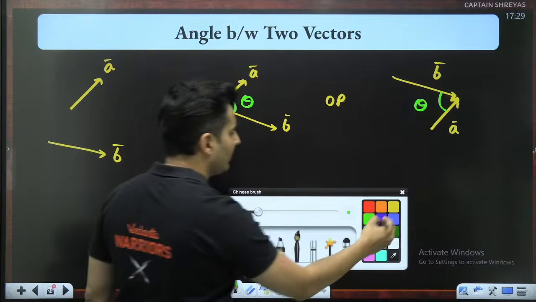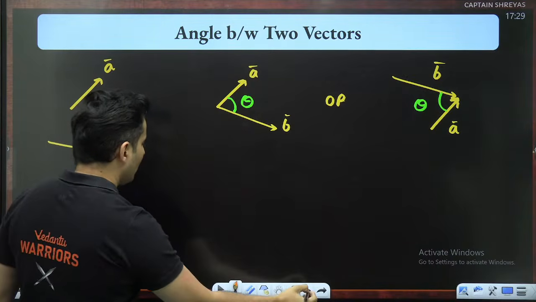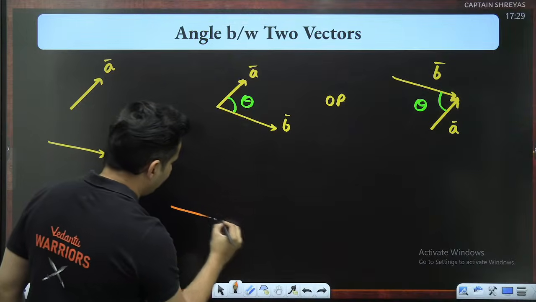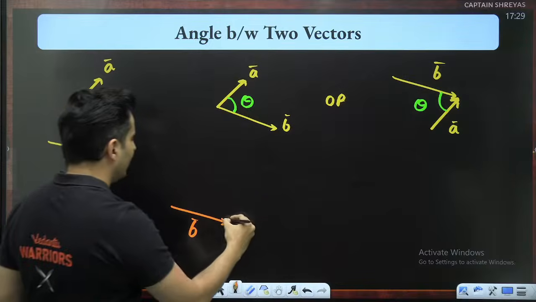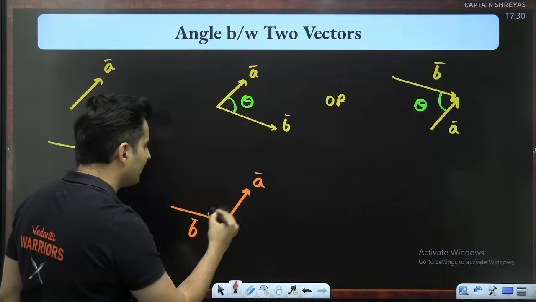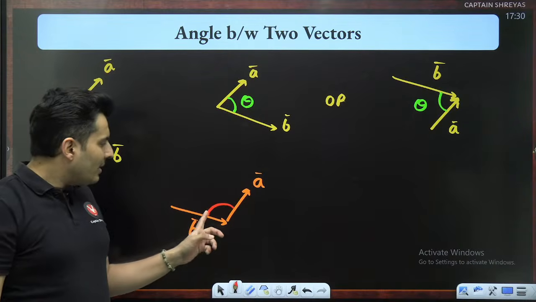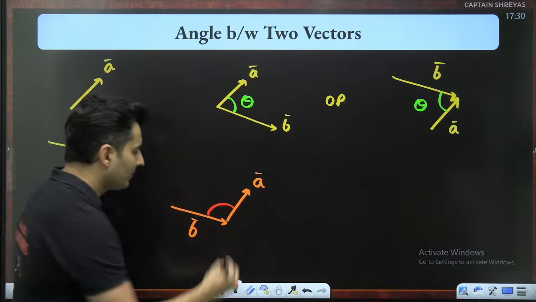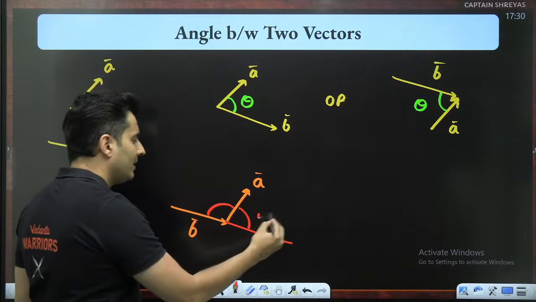Now please understand this very important concept. Imagine you had a vector like this, or this same diagram. B vector is here and A vector, let's say I put it over here. A lot of you will be like, sir, why can't we take this as the angle? Then there will be confusion. I mean, should I take this as the correct angle? Or if I extend this line, this is also an angle. Why can't this be the angle?